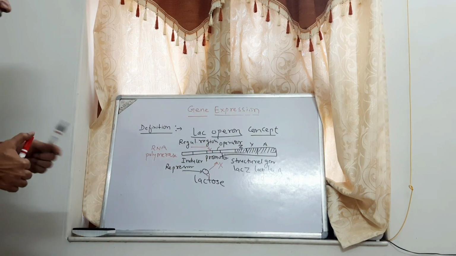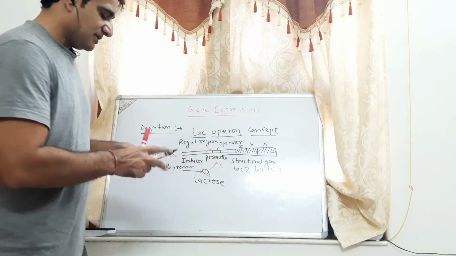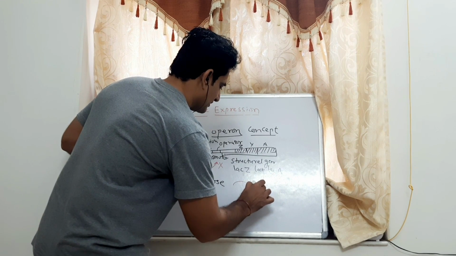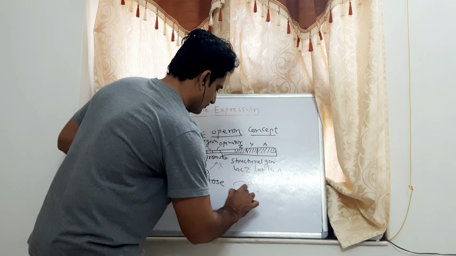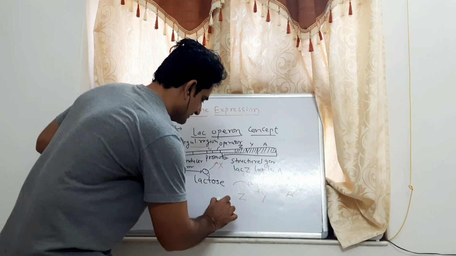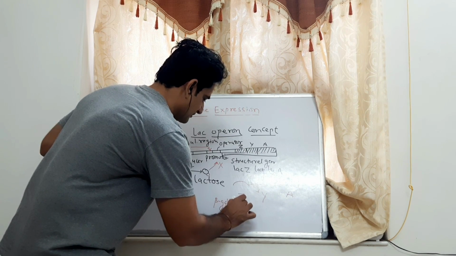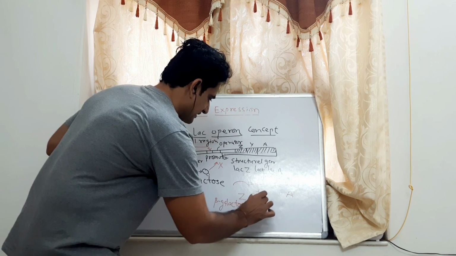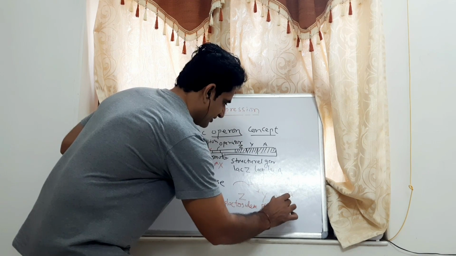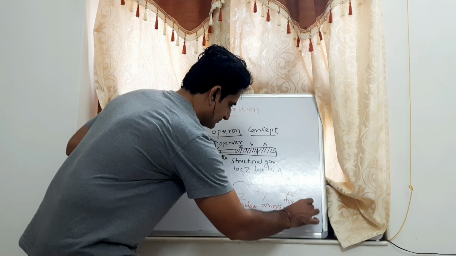Hence, the structural genes start to be transcribed and later translated into three proteins. One is beta galactosidase, second permease, and third transacetylase.